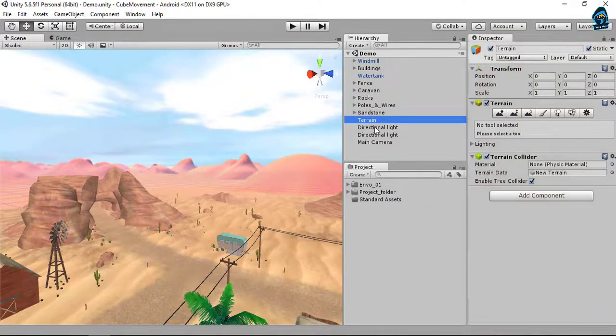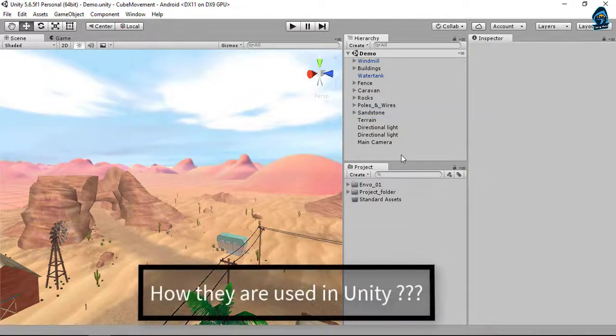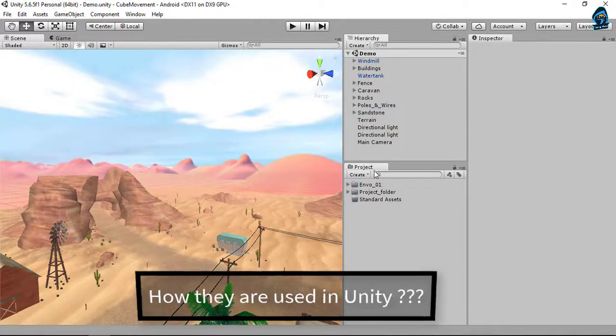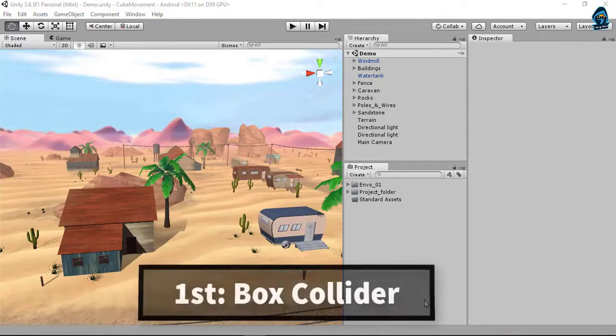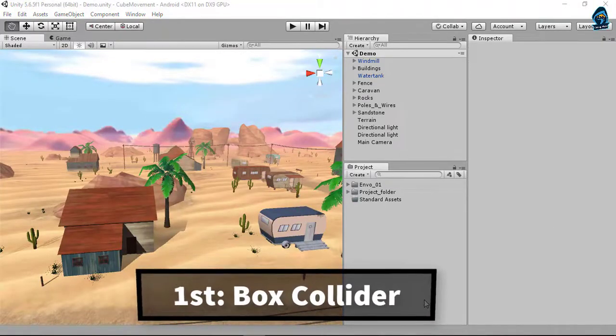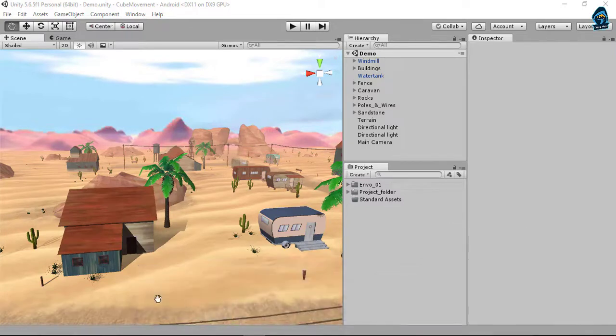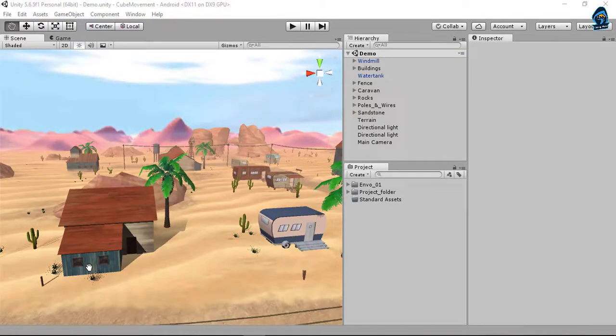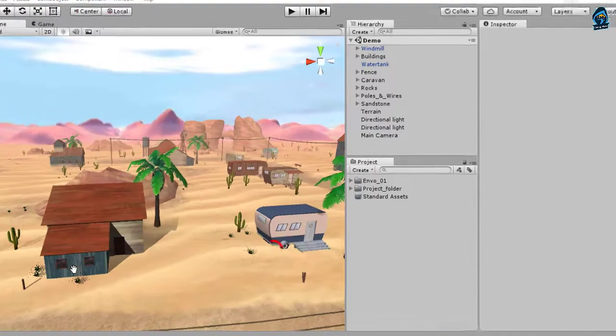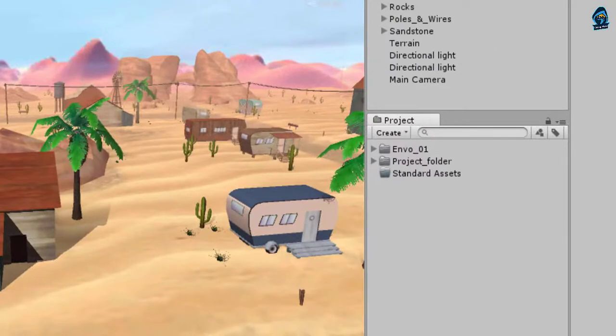Okay, so let's work on the colliders: what is the purpose of each collider and where can we use them in Unity. The box collider is of rectangular or square shape, so it is applied on square-type shapes like this house basement. The wheel collider is of circular shape, so it is applied on car wheels. Especially in car racing games, it is very useful.